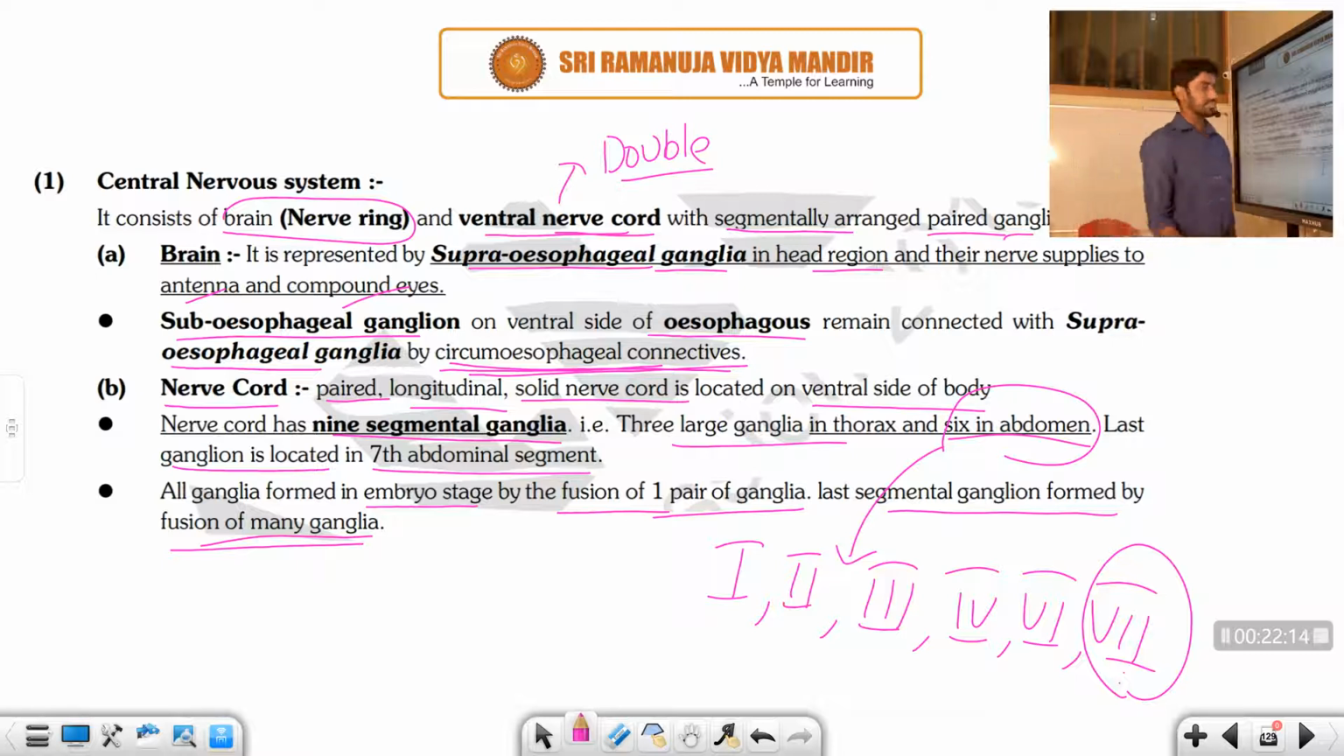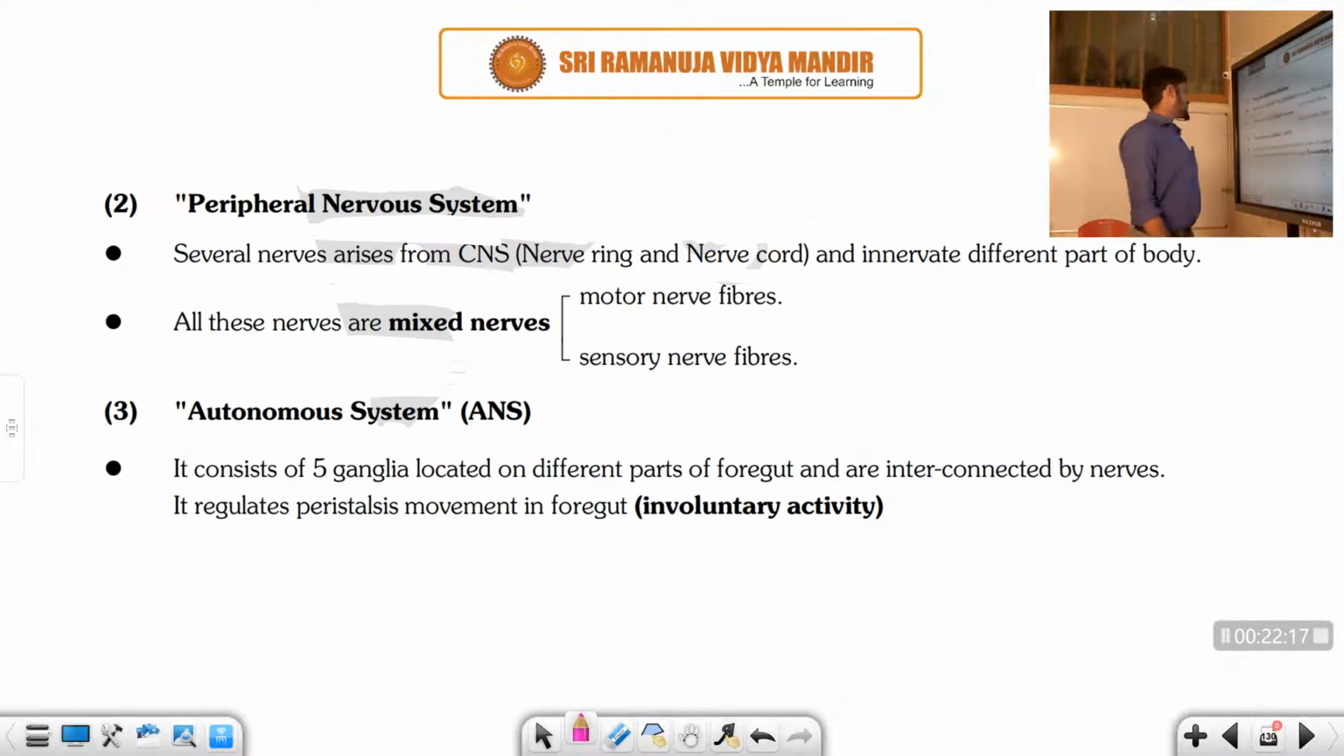Right, students? Let us discuss the peripheral nervous system. In the peripheral nervous system, several nerves arise from the CNS, that is, from the nerve ring and the nerve cord that we already discussed. For example, the brain is differentiated into 3 pairs of nerves: optic, antennary and labrofrontal, whereas the subesophageal ganglion is also differentiated into 3 pairs of nerves: mandibular, maxillary and labial nerves. These are the several nerves. Likewise, the abdominal ganglia are also differentiated into abdominal nerves.